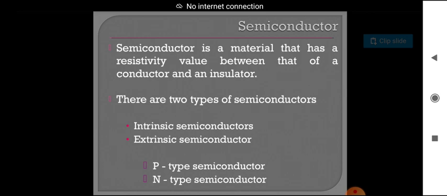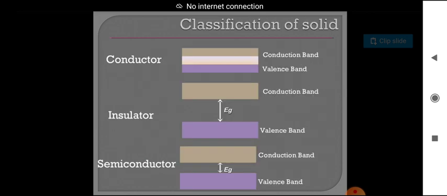Okay, once again, see here. Conduction band and valence band. What is conduction band? The band which is formed with the conduction electrons. Valence band means the band which is formed with valence electrons. Okay, it is called valence band.